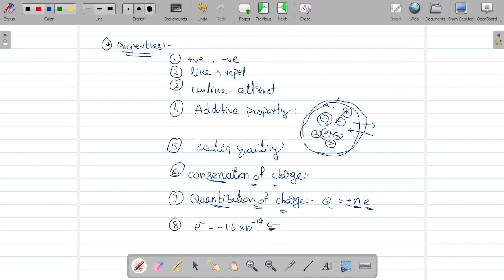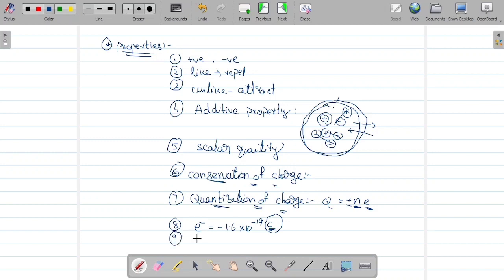So what is meant by this coulomb? We have not heard about it till now. Coulomb is a unit of charge. Coulomb is the unit of charge. Okay, clear? Understood? Right.